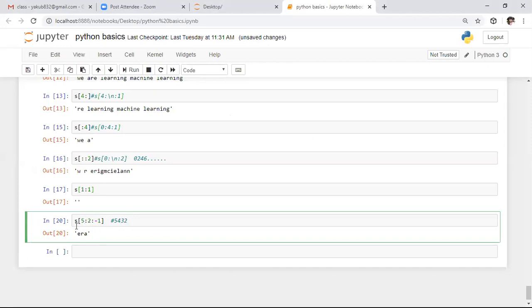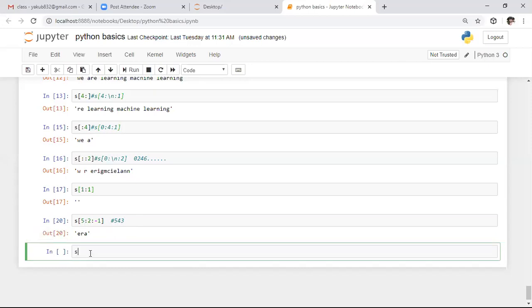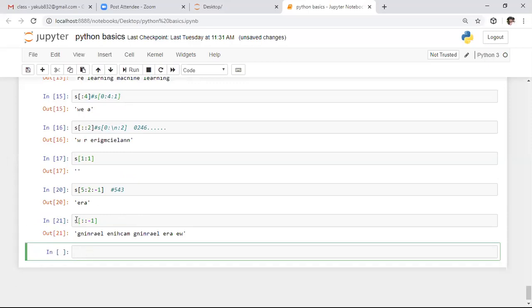Whereas we need to exclude the ending index, we need to exclude this character. So if you observe this example, it gives output with the characters present at the fifth index, fourth index, and third index. So here it is a basic thing. If you want to print the string in reverse order, we need to use this: we specify :-1. So here it is about basic slicing.